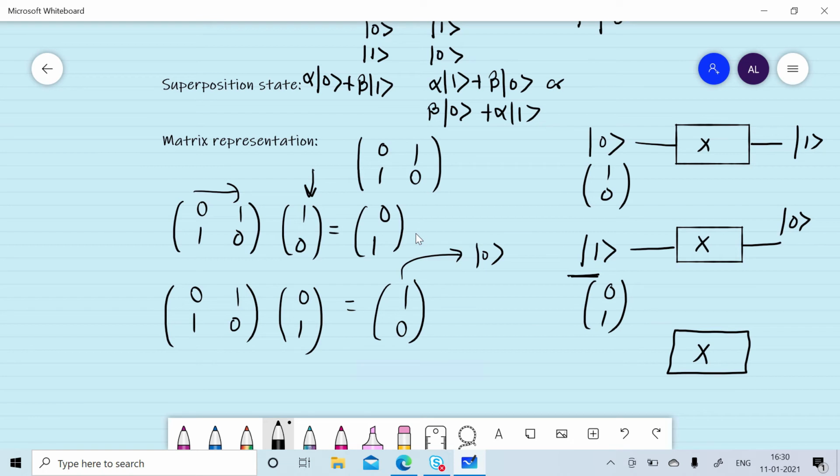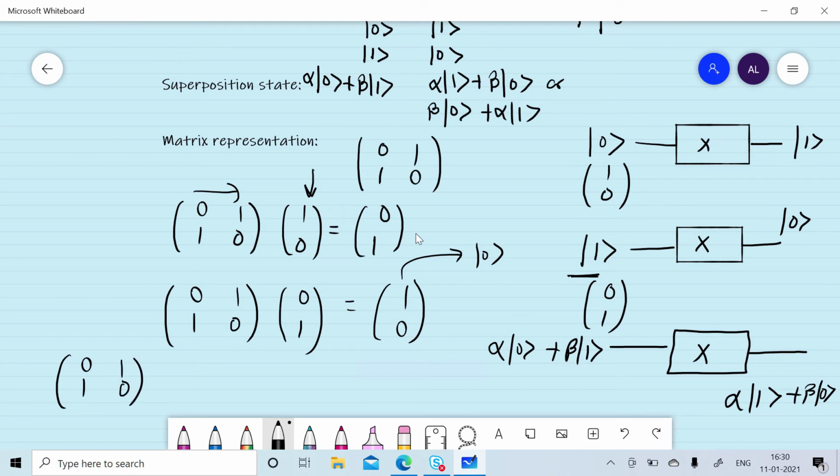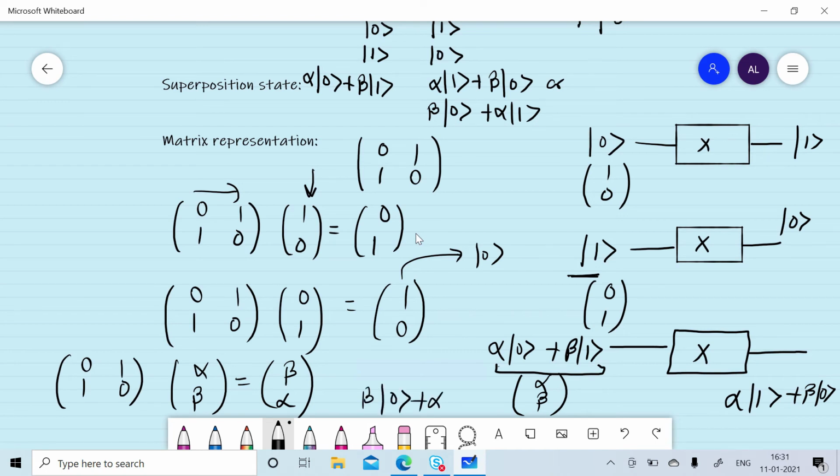If we consider any state in superposition, alpha 0 plus beta 1, and we give the state as input to the X gate, what we will get as the output? Coefficients of 0 state and 1 state will be changed, that is alpha 1 plus beta 0. The same can be represented by 0 1 1 0, and the superposition state can be represented by alpha beta, and we will get beta alpha, which represents beta 0 plus alpha 1.